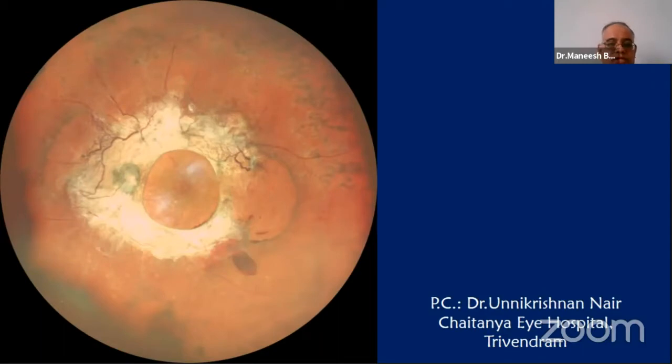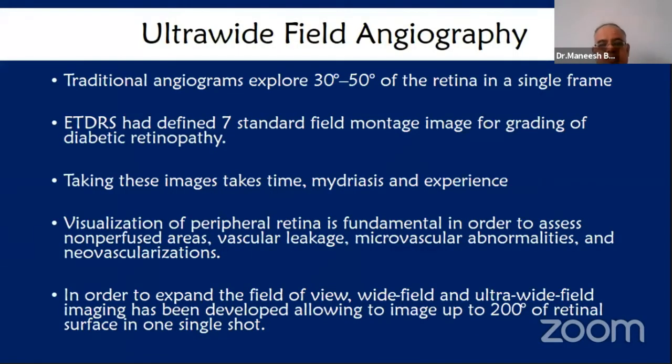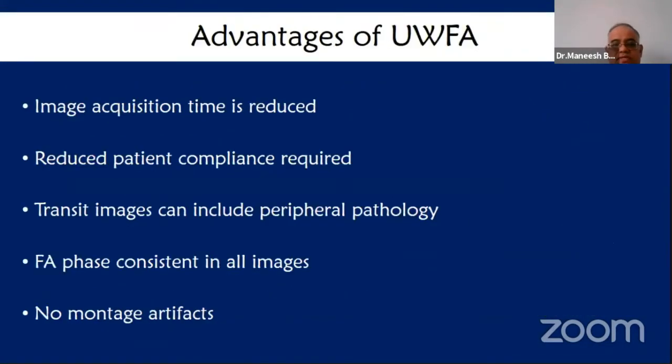This is a wonderful, beautiful image taken with the Mirante system by Dr. Unnikrishnan Nair of Chaitanya Hospital, and it gives us almost an ora to ora view in a single shot. So this is the beauty of ultra wide field angiography. Ultra wide field imaging gives us a much wider field of view, and we can see all the stages of fluorescein angiography in a single frame. And with the modern systems, we can get up to 200 degrees of retinal surface in a single shot.